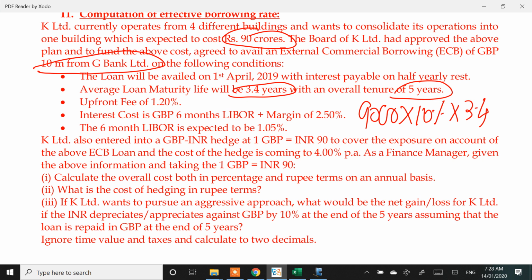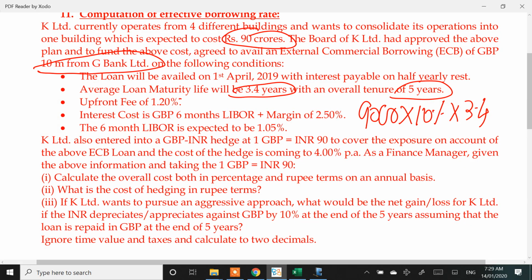If average loan maturity is not given, and they say the loan is to be repaid in equal amounts every year, then my interest calculation will be 90 crore into 10% for the first year, second year 72 crore into 10%, third year 54 crore into 10%, which will become a longer calculation. Instead of doing that, they have given average loan maturity. This will help me in calculating the overall interest cost directly.